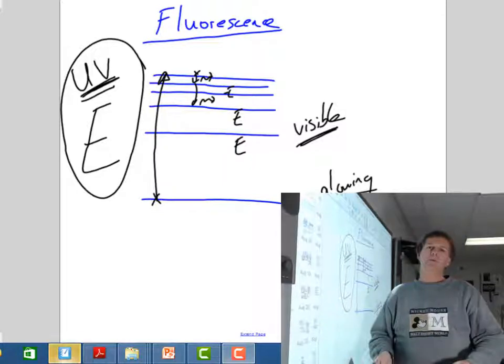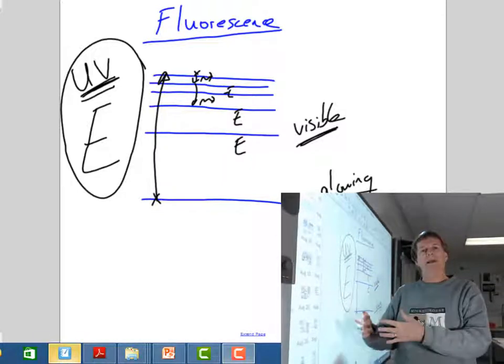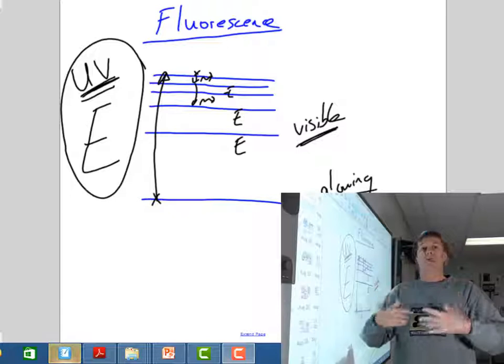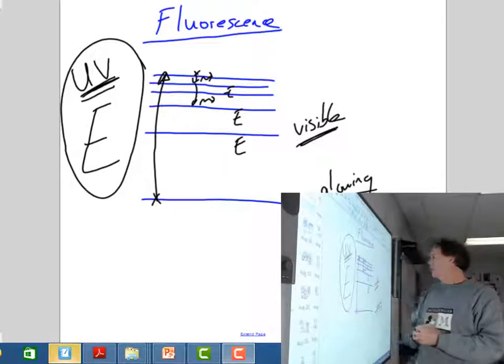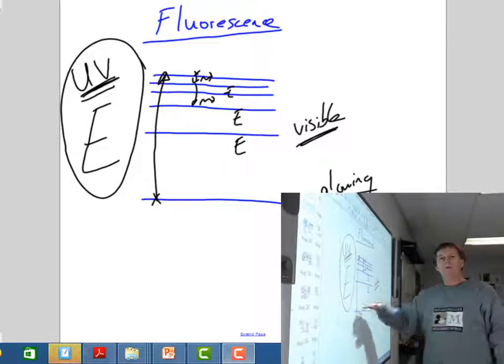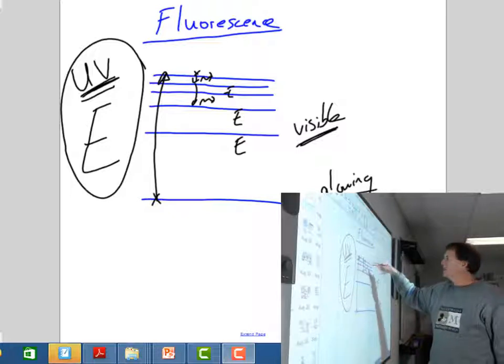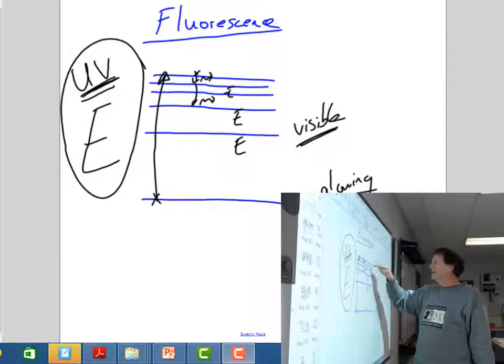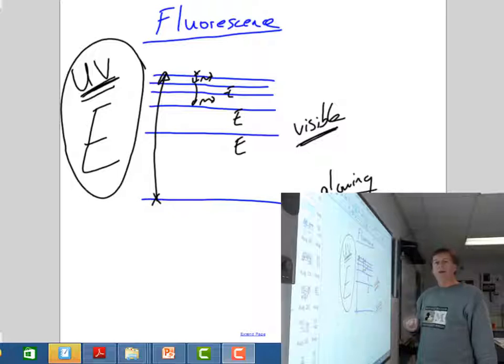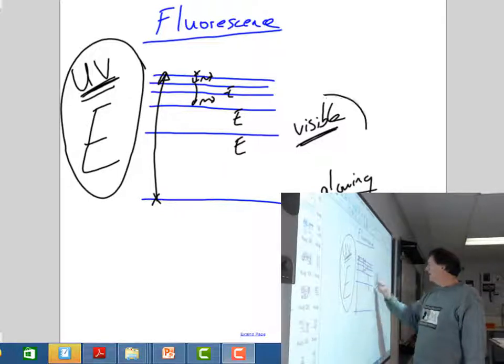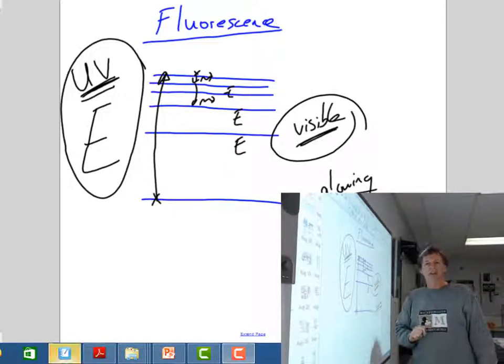You might suddenly see people with white clothing when they step into a black light or an ultraviolet light, and it glows very bright, those white things do. So that's the process we're talking about. Having been raised to a higher state, those particular materials return back to a lower state by a series of smaller jumps like this and release lower energies in the visible region, so you get that glowing effect. Okay, thank you.